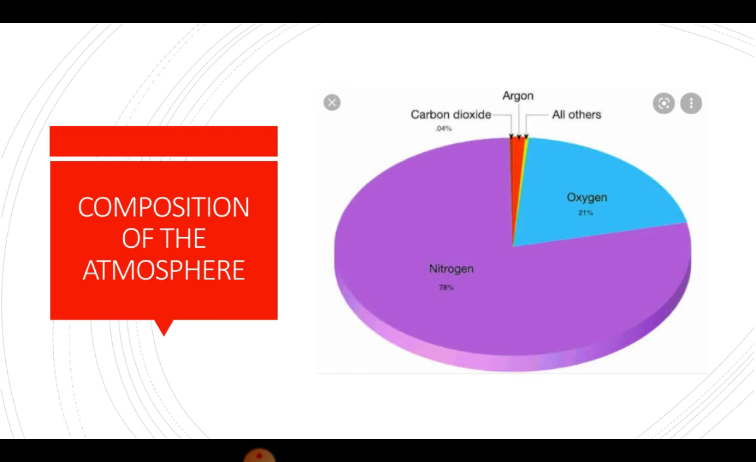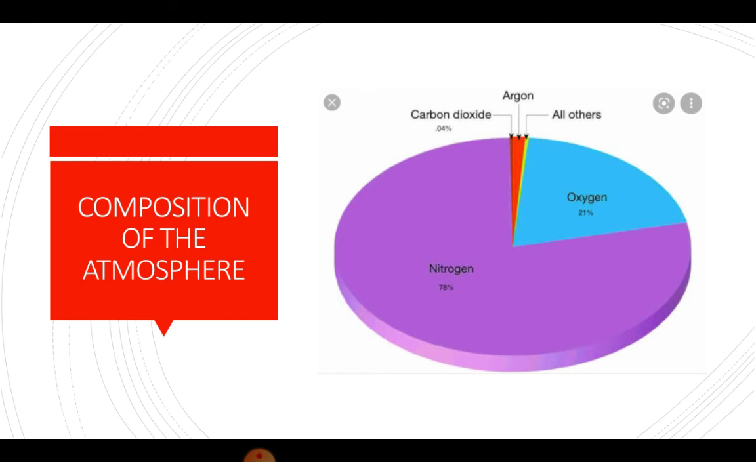The remaining 1% consists of gases like argon, hydrogen, helium, ozone, and carbon dioxide. Carbon dioxide keeps the planet warm by absorbing heat radiated by the earth. This is known as the greenhouse effect. The dust particles present in the air are needed for the formation of clouds.